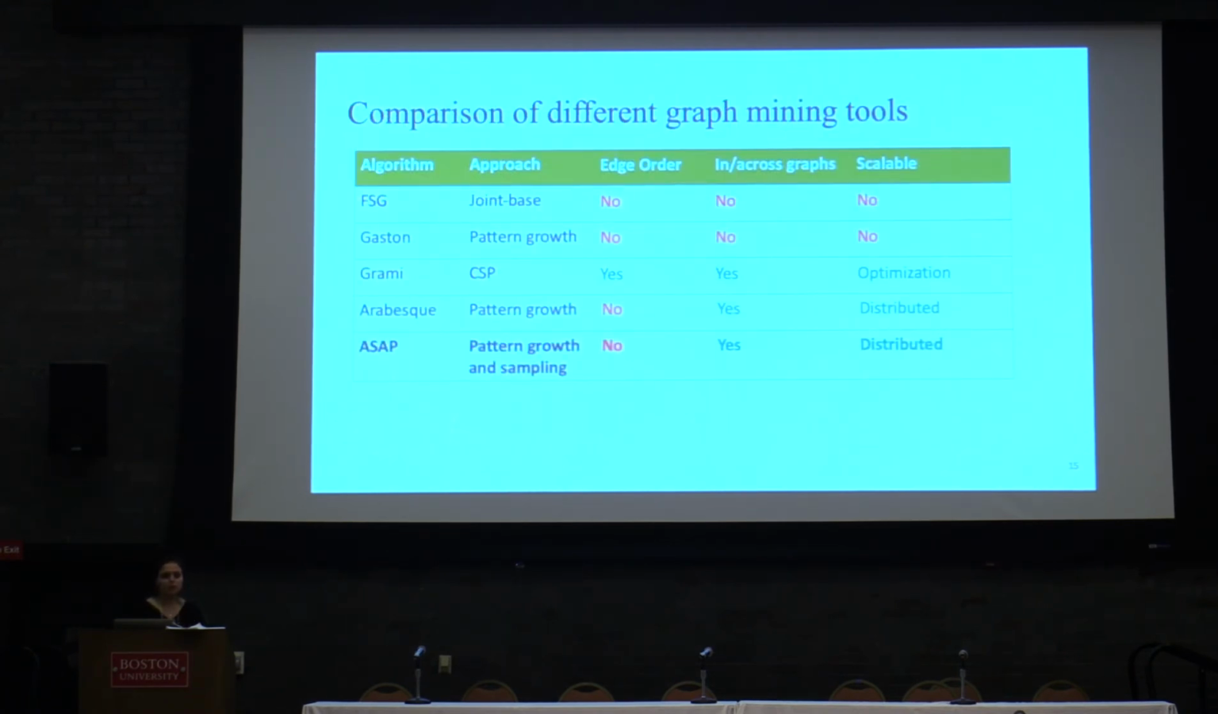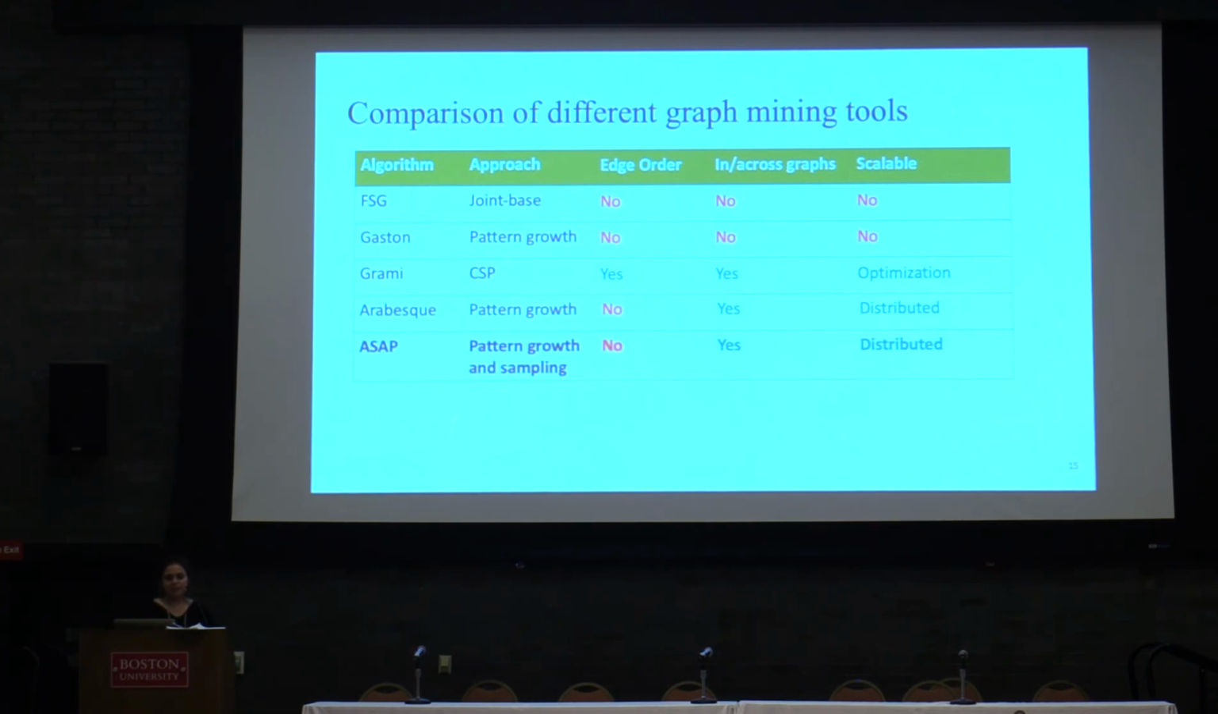So we went over five frequent subgraph mining tools. We went over FSG, which is a join-based method, which means that it starts from two nodes and then adds another node and expands the graph as much as possible. It doesn't consider edge order, or it doesn't preserve the ordering, so it is not of interest to us. Also, it looks for graphs within a corpus of traces, and it doesn't look across traces.